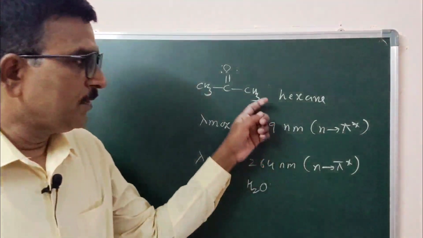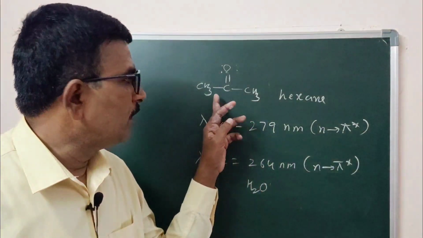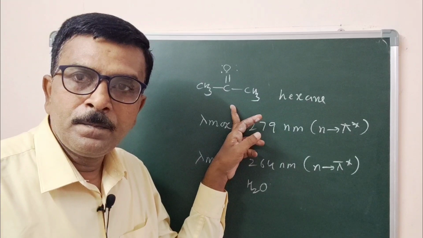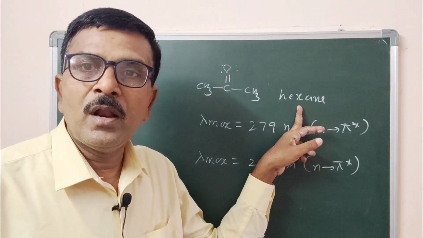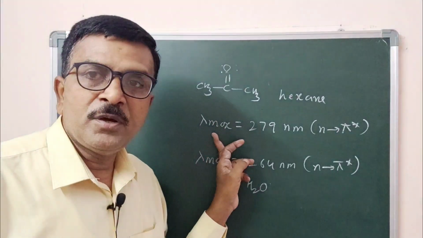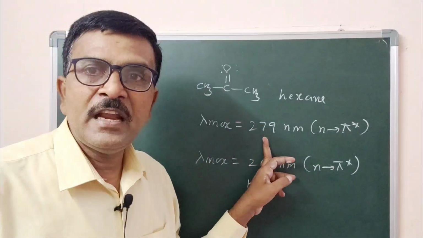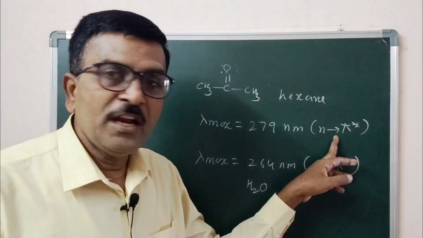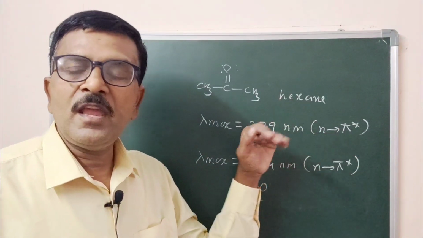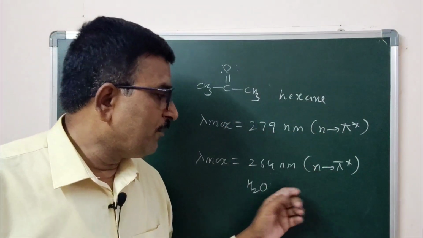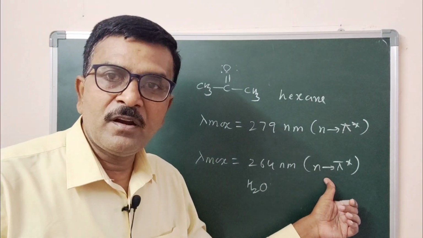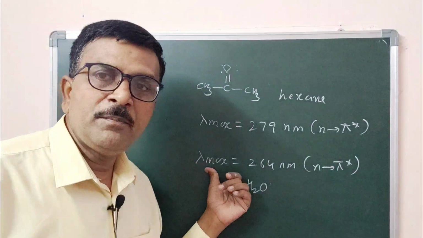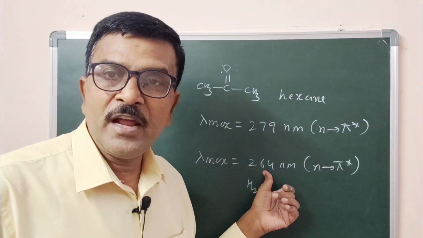Are you following? You observe the differences. The molecule is the same. When recorded in hexane, which is non-polar, the absorption maxima is 279 nanometer for its n to pi star transition. The same molecule when recorded in water, for the same n to pi star transition, has absorption maxima of 264 nanometer.